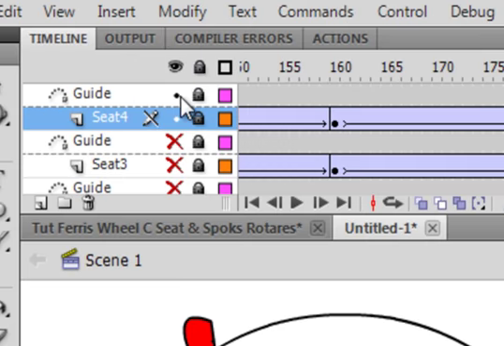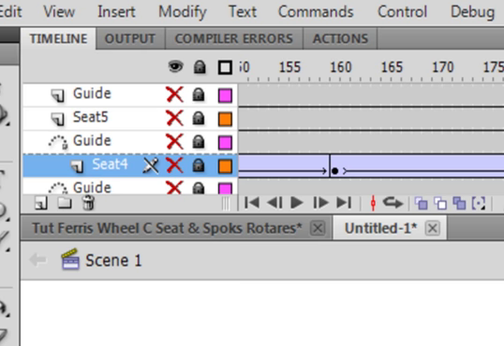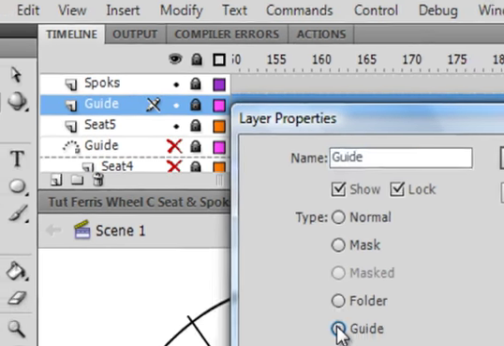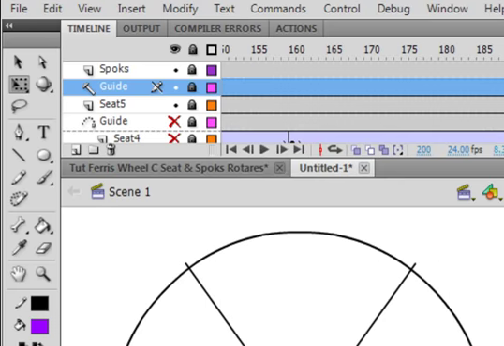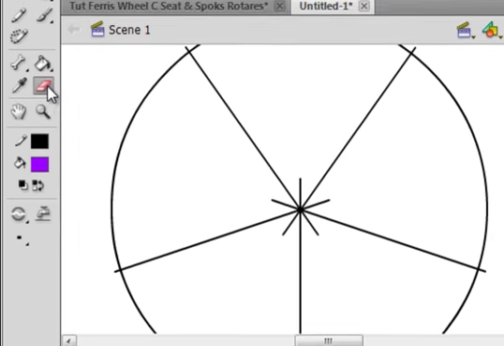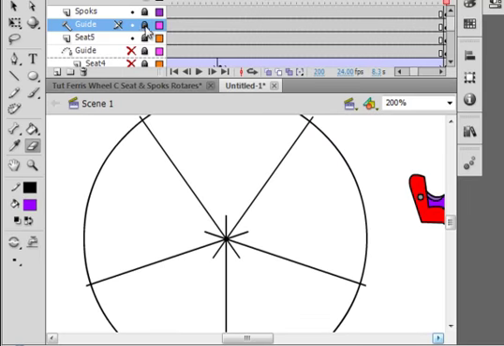Lock all the layers. Hide those 2 layers. So now we're going to be able to see the seat and the guide and the spoke still. Double click on the guide layer. Make it a guide. Okay. And we're dealing down here with this section down here. So pick up my eraser. Erase that little piece there. Oops. Not unlock it. Go back to frame 1 of the guide layer. Pick up my eraser. And erase that back in. Lock that.